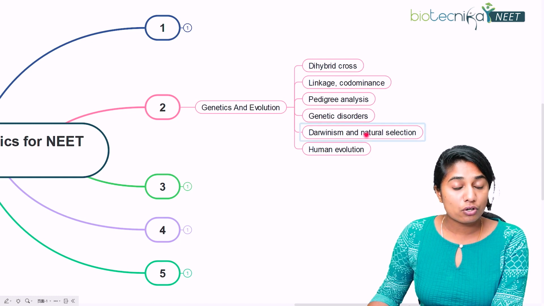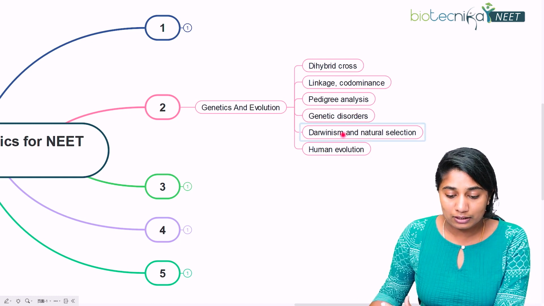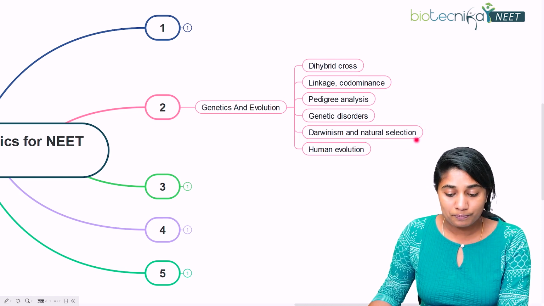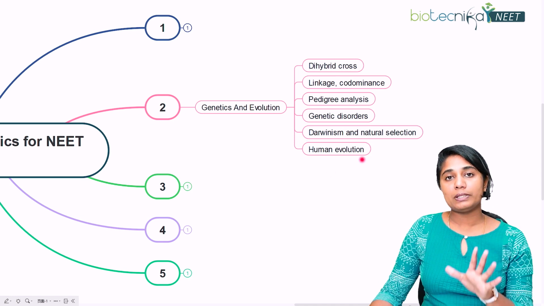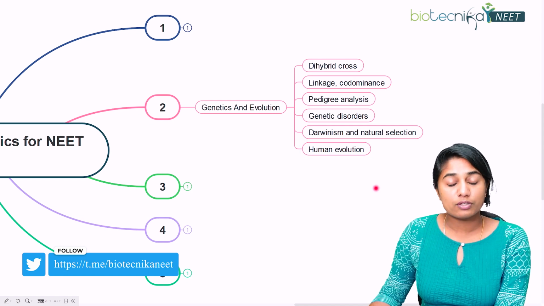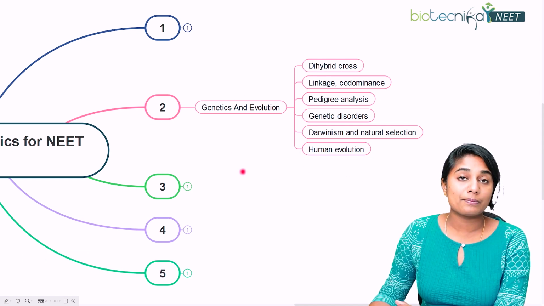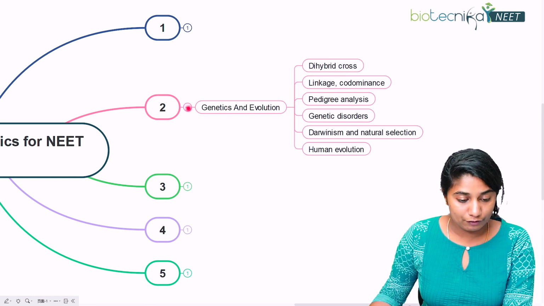Then genetic disorders, various genetic disorders and their causes, etc. And then you have Darwinism, the basics of Darwinism and natural selection, especially when it comes to evolution, right? And human evolution, to be more focused on human evolution, right? So these are the important topics when it comes to genetics and evolution.